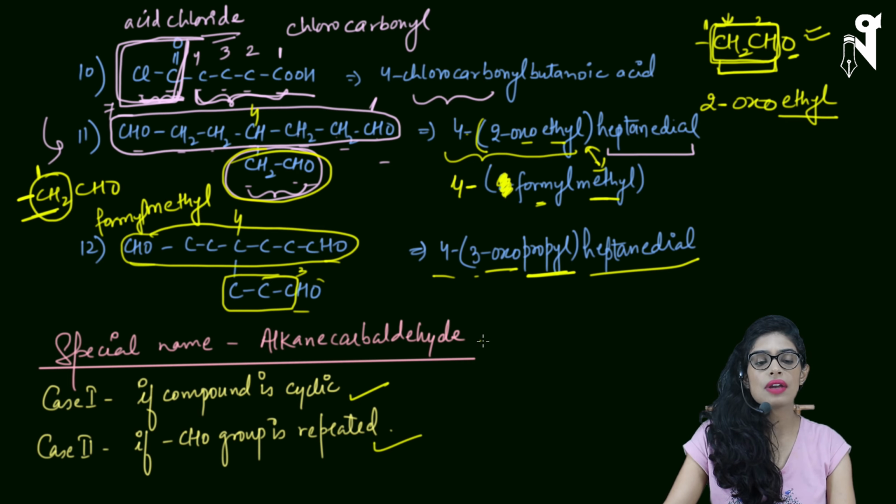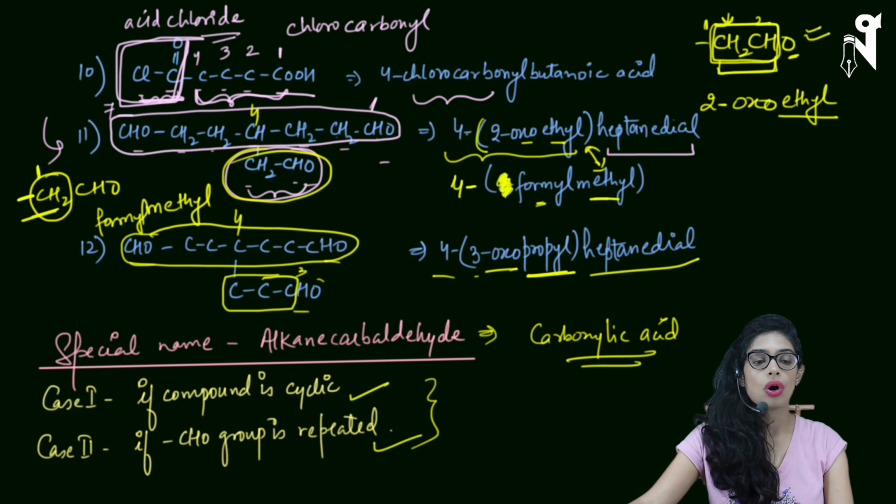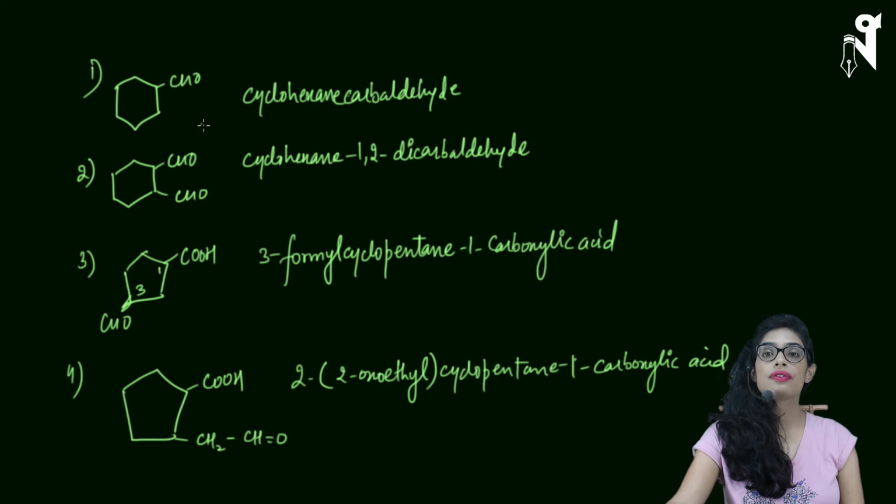We have seen similar cases in carboxylic acid also, where we were using the term carboxylic acid instead of oic acid. So similar will be the cases in aldehyde also. Let's have a quick look at the examples where we are going to use the special names. Let's look at the first question. First question is cyclic hexane and then CHO. So we will write it as cyclohexane carbaldehyde.